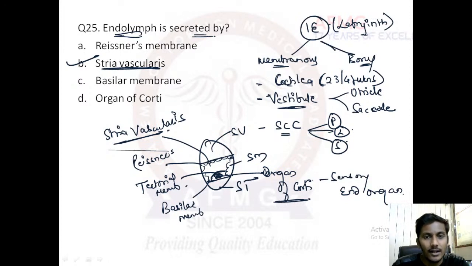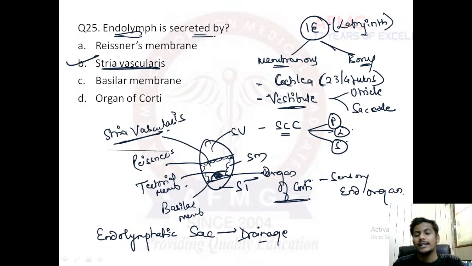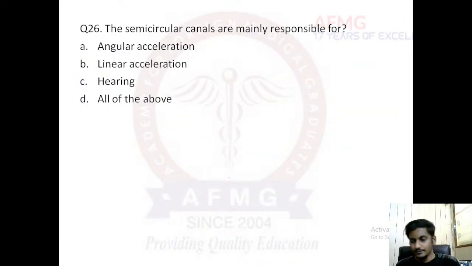And endolymph drainage is the responsibility of the endolymphatic sac. There is also one more fluid present in the scala tympani and vestibuli, that is the perilymph, which is nothing but CSF. Then question number 26, guys.